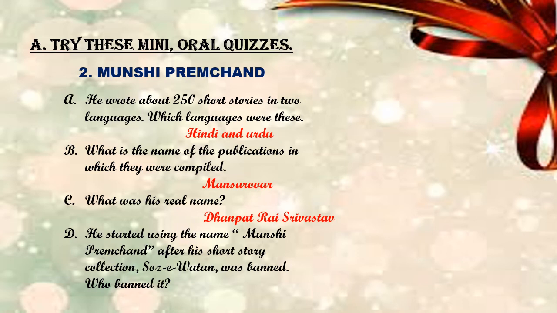The name was Soz-e-Watan, and it was banned. They are asking who banned that. Who was ruling at that time, dear children? Yeah, the British government. Okay, we'll move on to the next question.